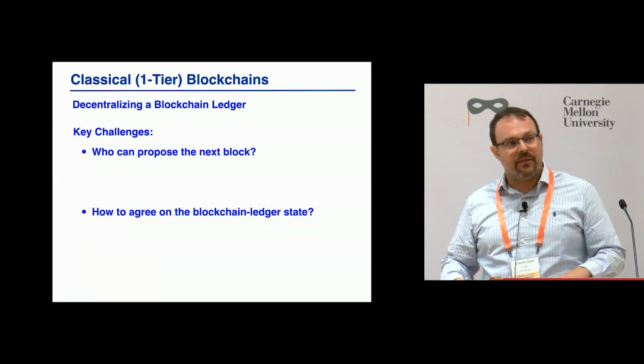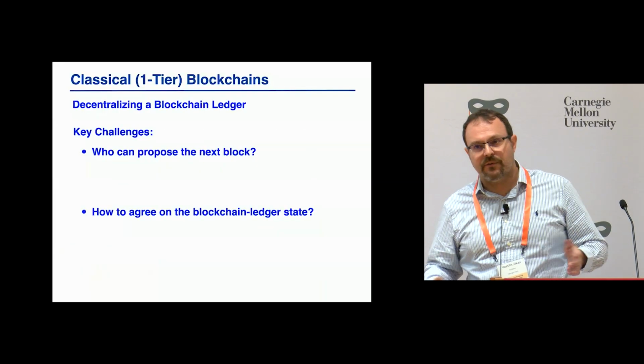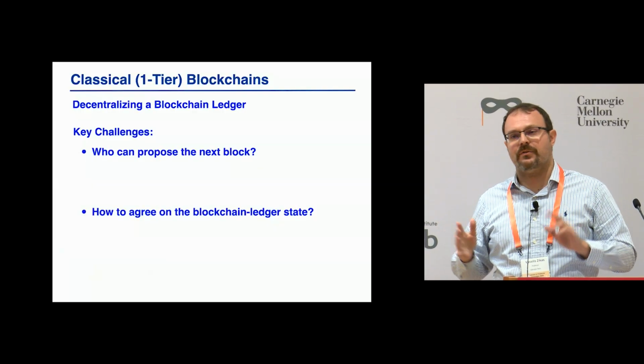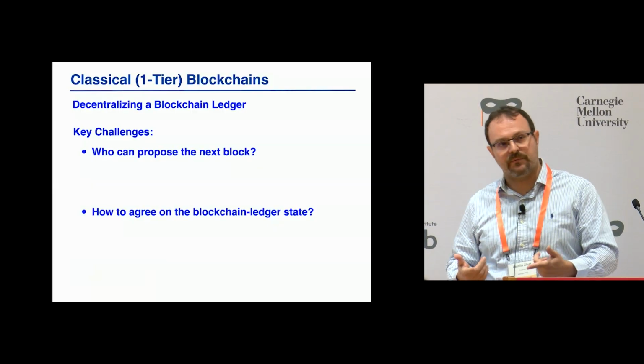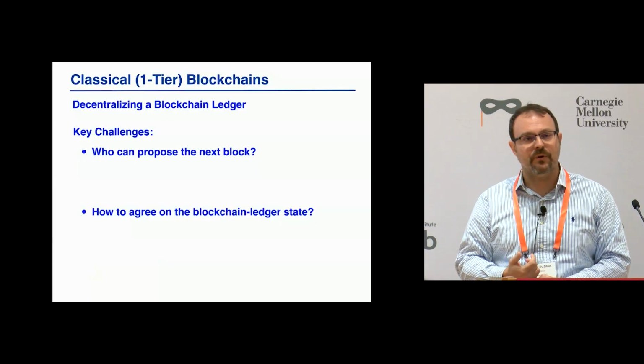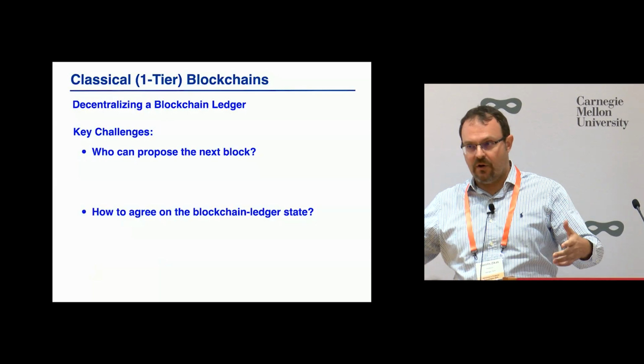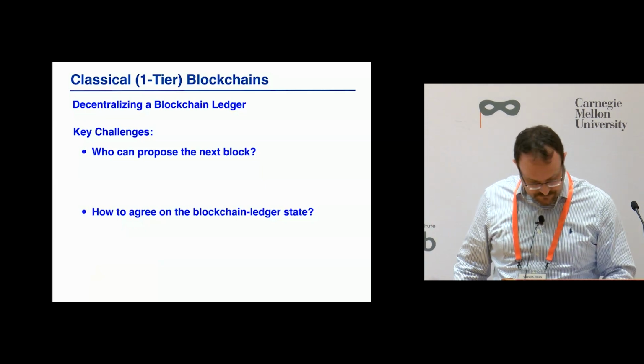So the core properties of any such protocol are answering two questions. Who can propose the next block? So how do we choose the next block proposer? And then how can we have nodes agree on the fact that he was chosen and his block, all right?